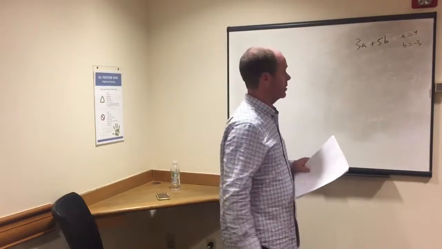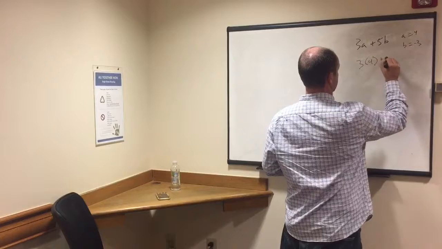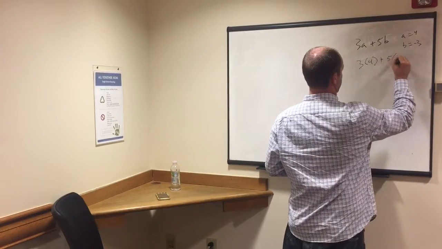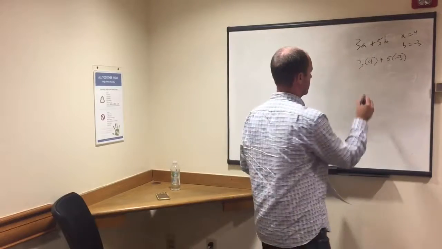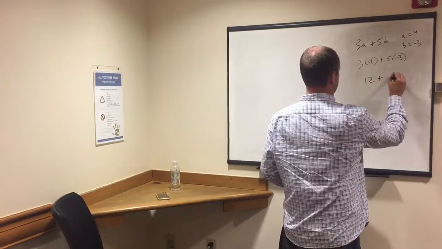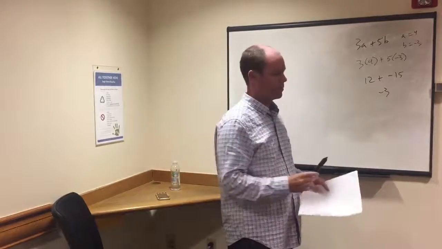So again, we just plug those in. So we have 3 times 4 plus 5 times negative 3. So that will give us 12 plus negative 15, and we end up with negative 3.